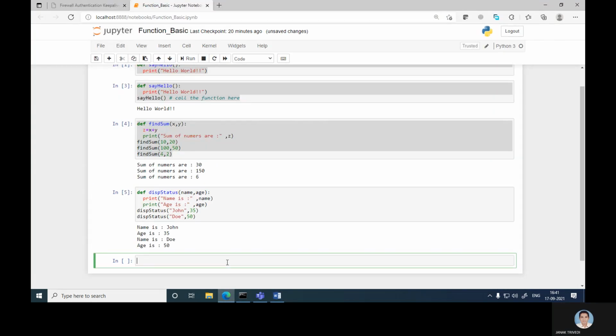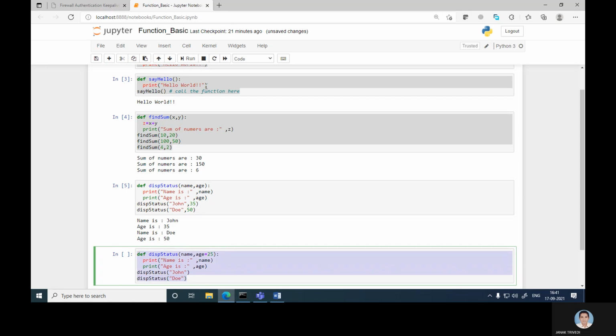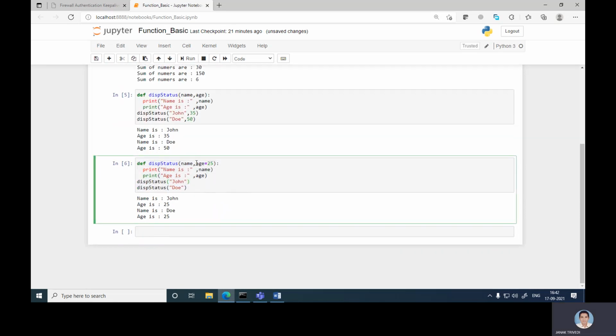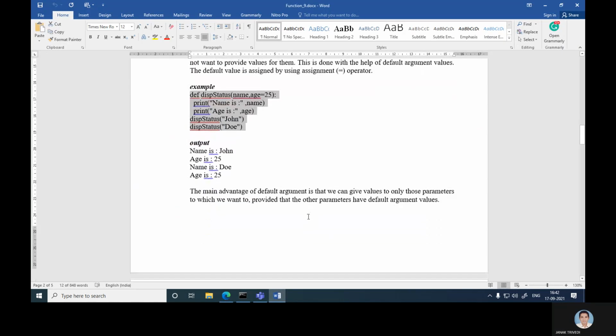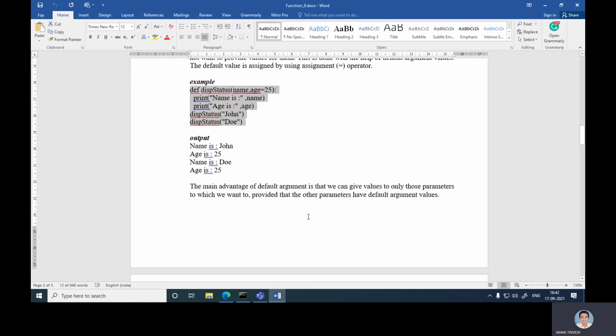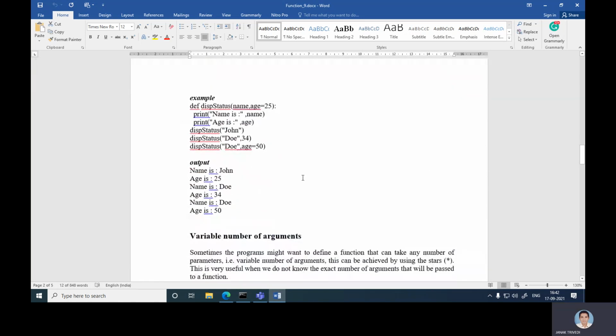Program. Here age is 25, that is the default argument, and the name is different. John's age is 25, Joy's age is 25. The main advantage of default argument is that we can give values to only those parameters to which we want to, provided that the other parameters have default argument values. Like in this case, the name is different but age is fixed with default argument 25.